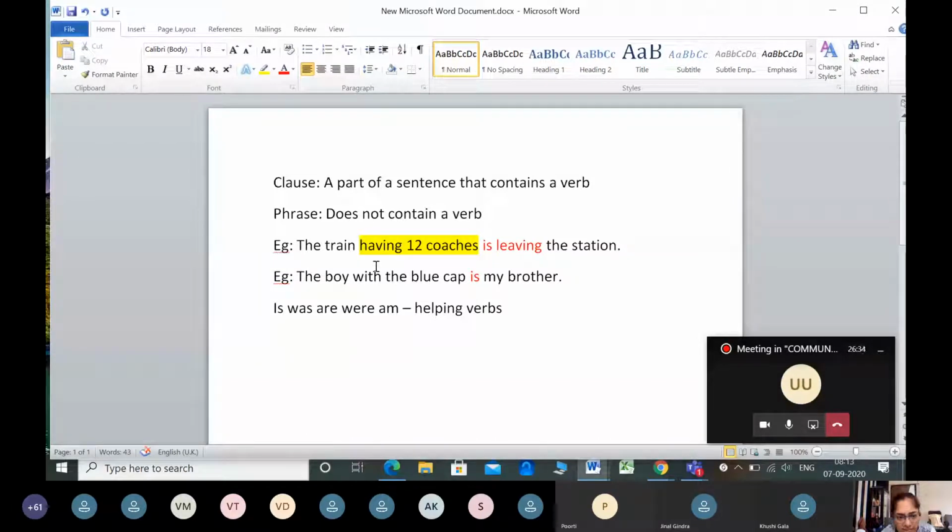The boy is the subject, is is the verb and my brother is the complement. Subject, verb, complement. Let us now look at this part with the blue cap. This is a phrase. It is that part of a sentence that does not contain a verb. So that is why it is called a phrase.